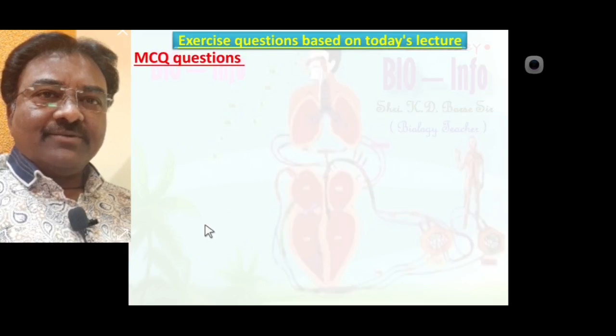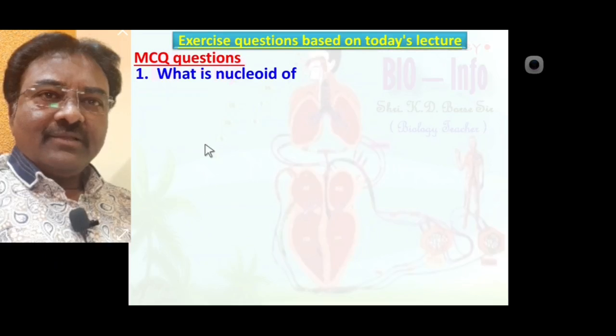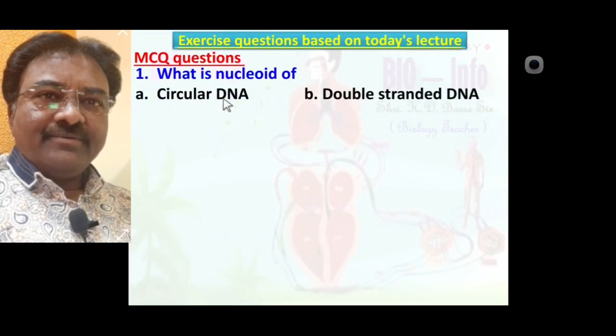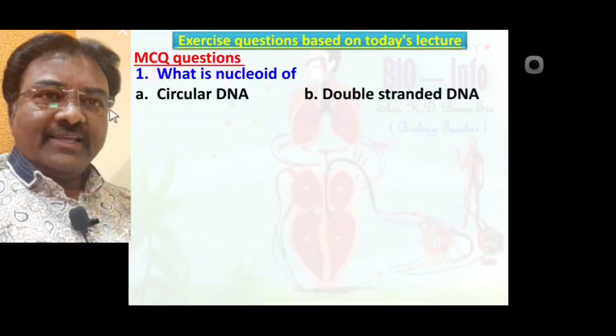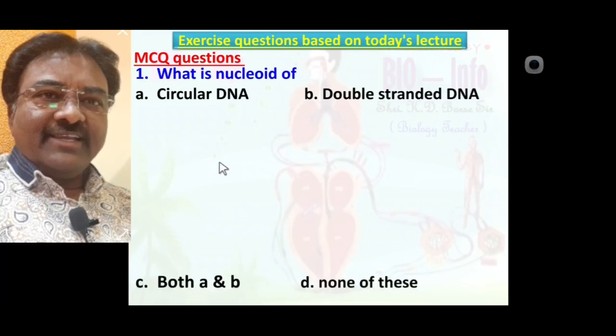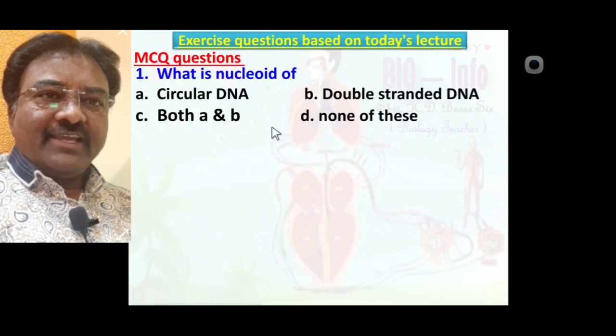Number 1, MCQ question. What is the nucleoid? Circular DNA, double stranded DNA, both A and B, or none of these? The correct answer is circular DNA.